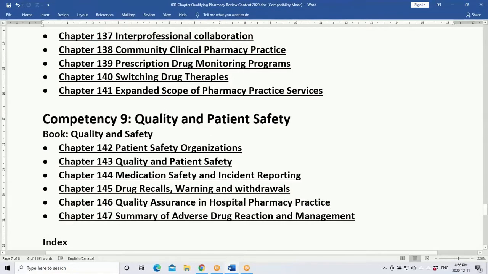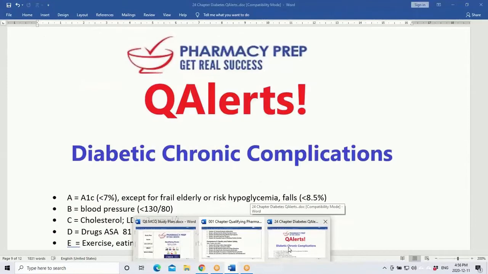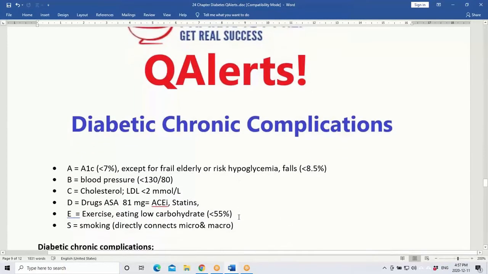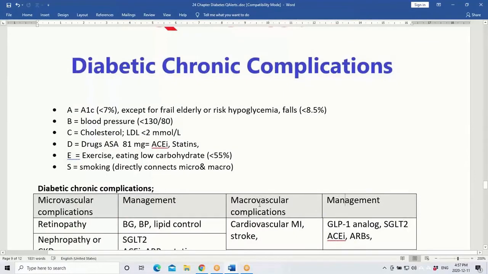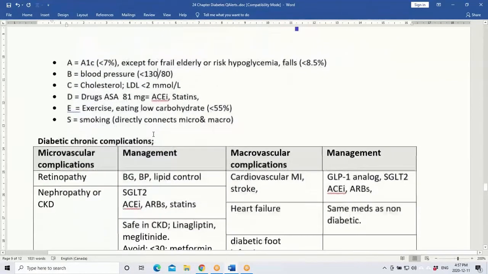And I'd like to give you one simple sample chapter to show how a chapter will be covered. For example, within each chapter you have a few more subtitles. In the diabetic chapter, you have diabetic chronic complications. These are divided into microvascular and macrovascular complications.